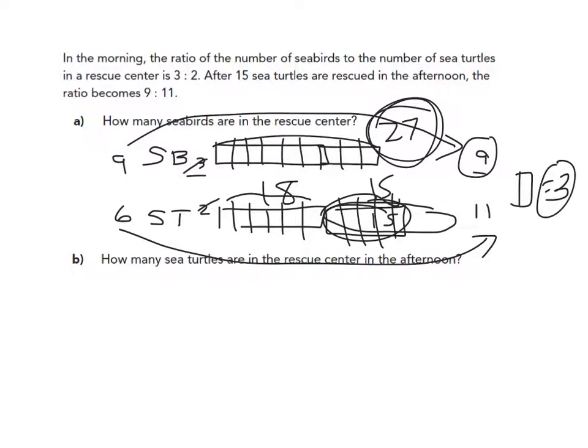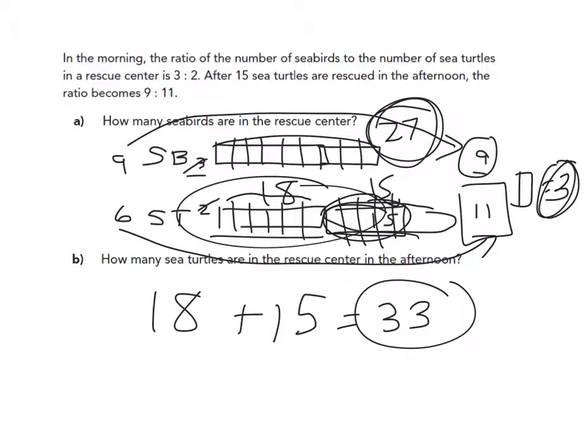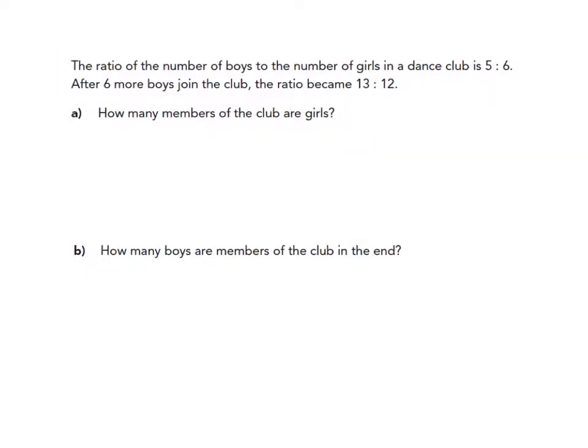How many sea turtles were there in the afternoon? Well, there were the 18 from the morning that I now know, because it was 6 pieces, each worth 3, plus the 15 in the afternoon they told me were added on. So that's a total of 33, which makes sense because there's 11 total pieces with 3 being each. Try this one. You can pause it and then we'll go over it.